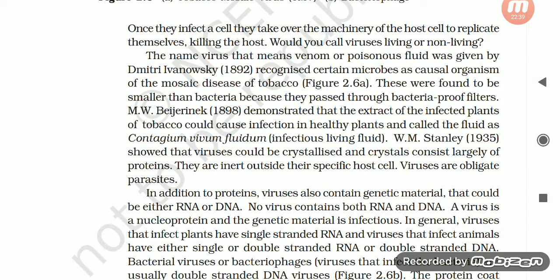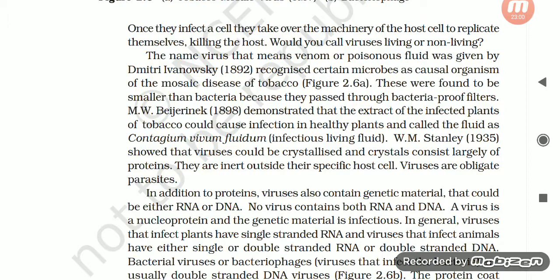M.W. Beijerinck in 1898 demonstrated that the extract of the infected plants of tobacco could cause infection in healthy plants and called the fluid Contagium vivum fluidum, infectious living fluid. W.M. Stanley in 1935 showed that viruses could be crystallized and the crystals consist largely of proteins. They are inert outside their specific host cell.